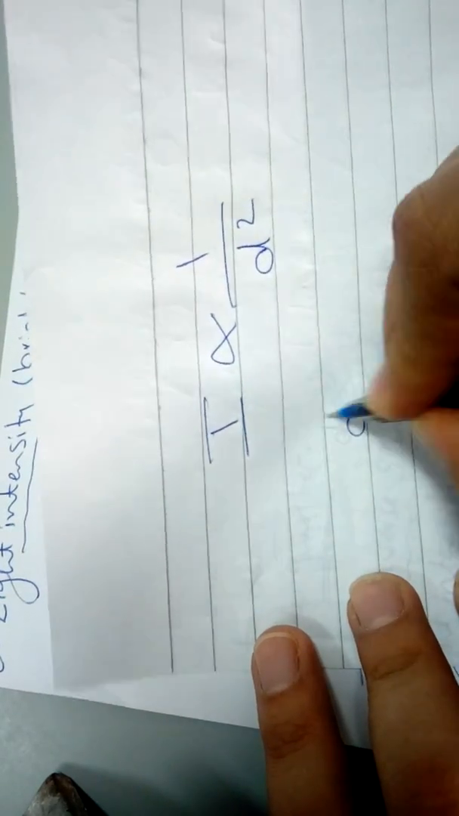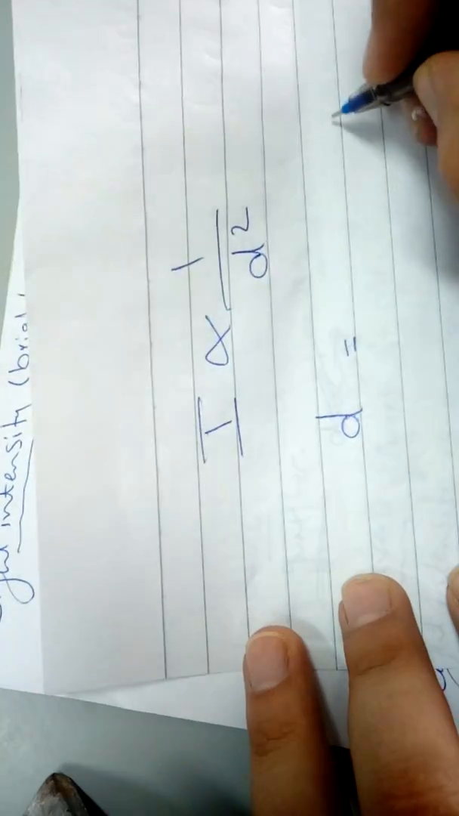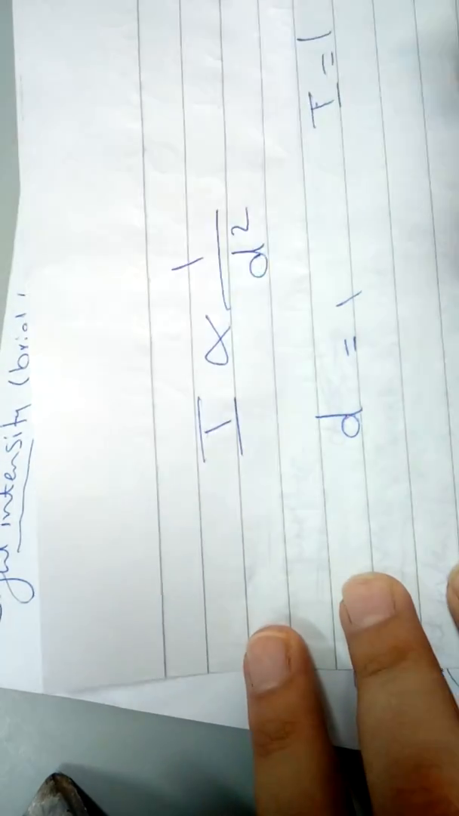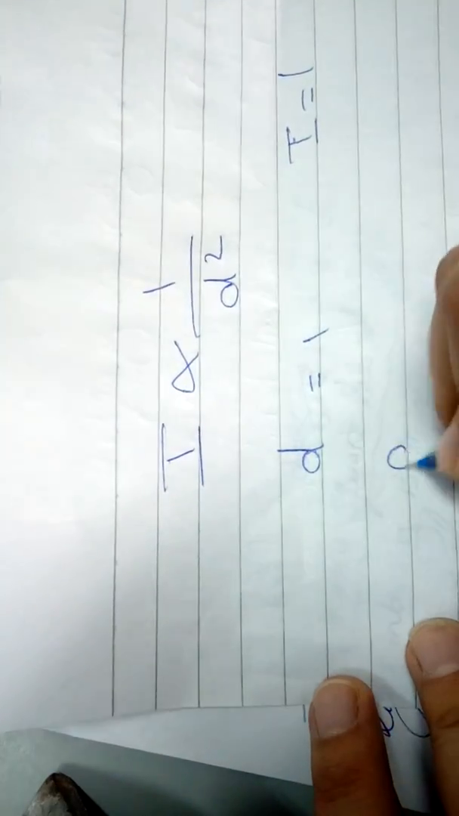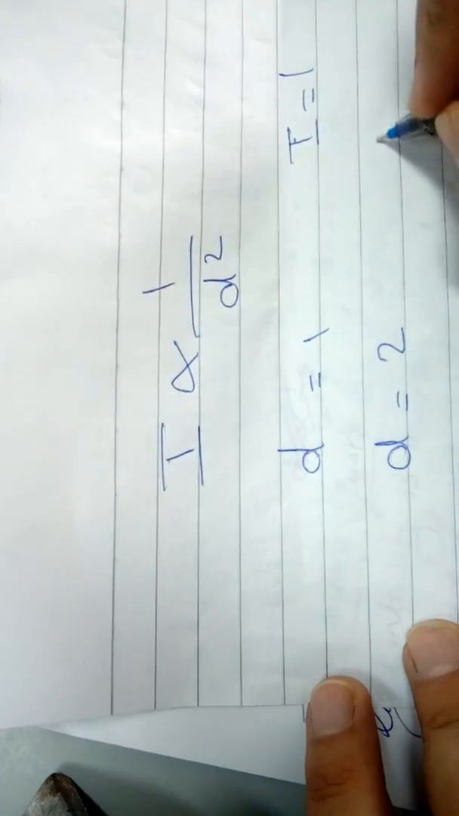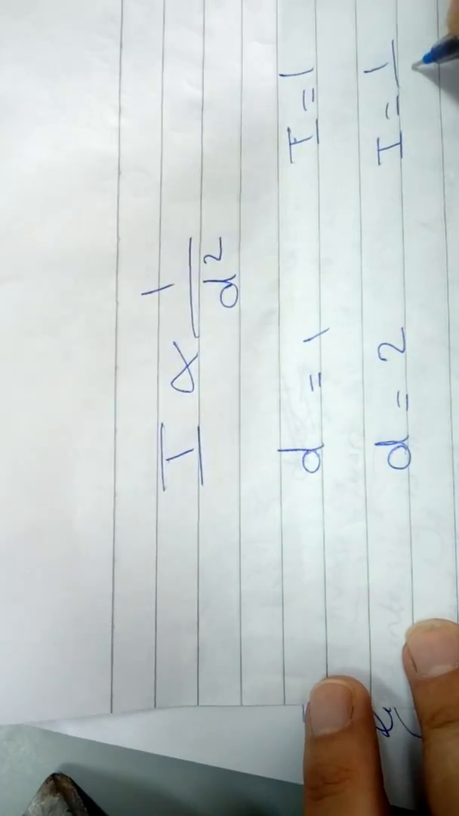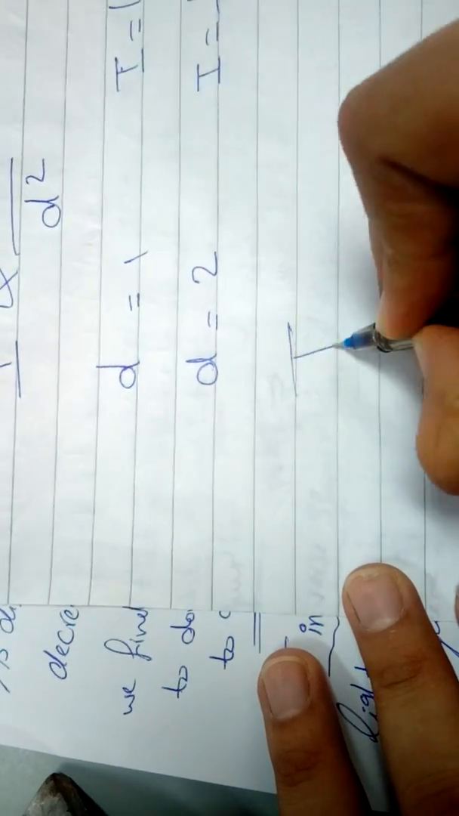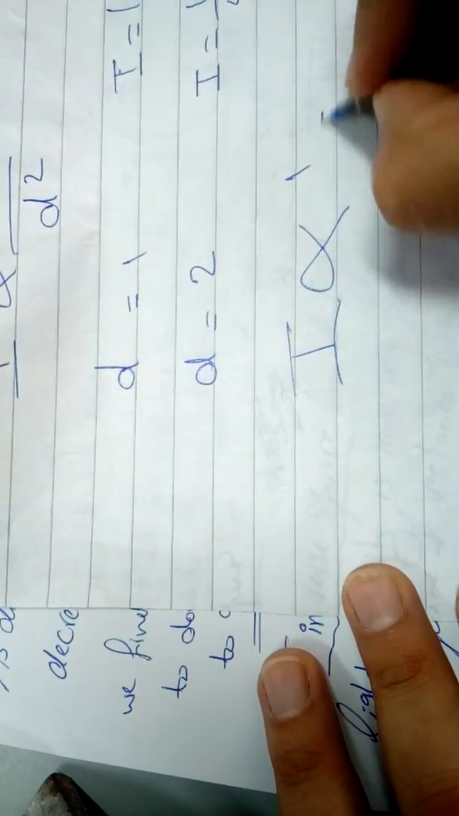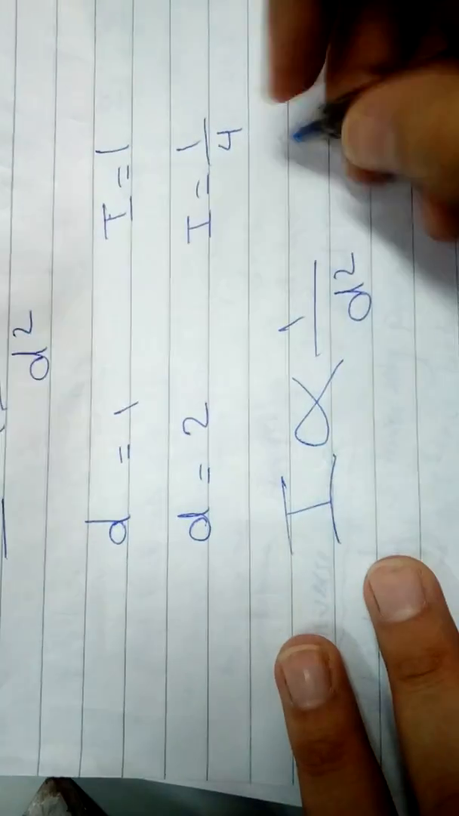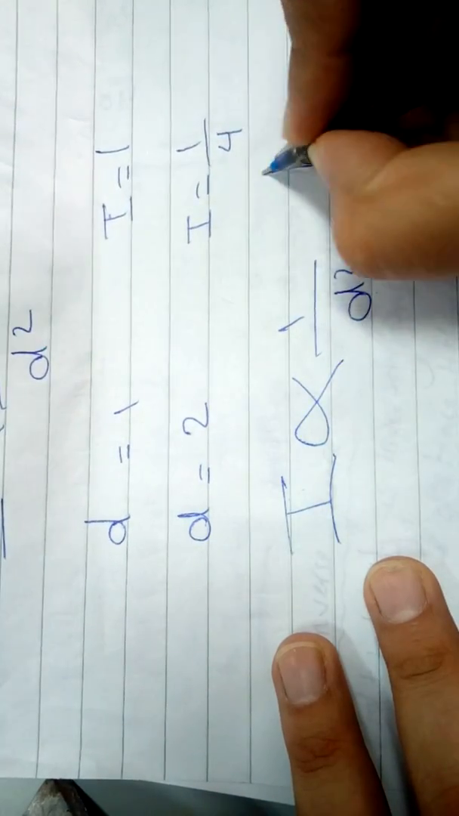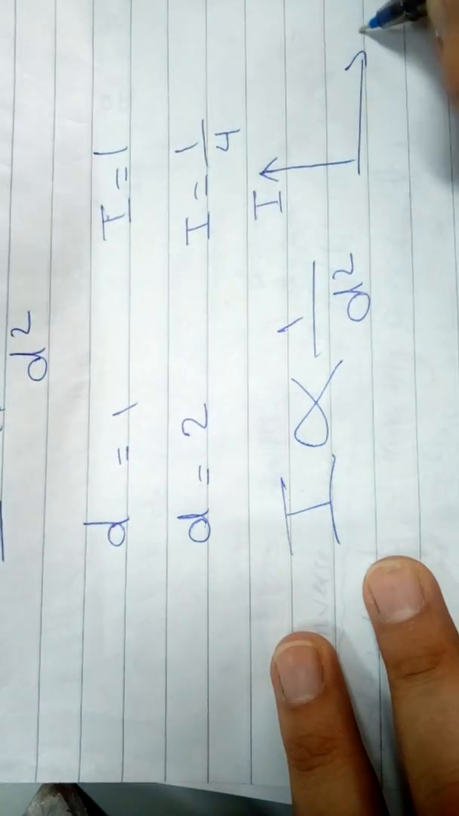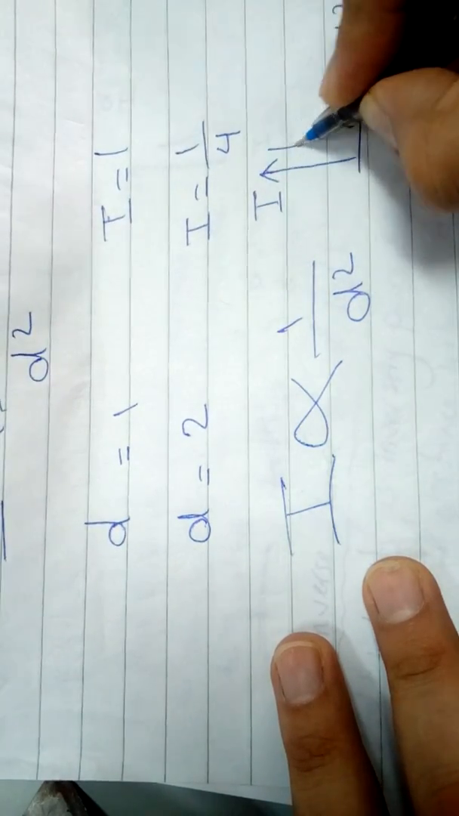If the distance is 1, we find that the light intensity equals 1. If the distance increases to double, light intensity decreases to a quarter. So we find that light intensity is inversely proportional to the square of distance. As you see, if we draw a relation between light intensity and the square of distance, we will find the relation is inverse.